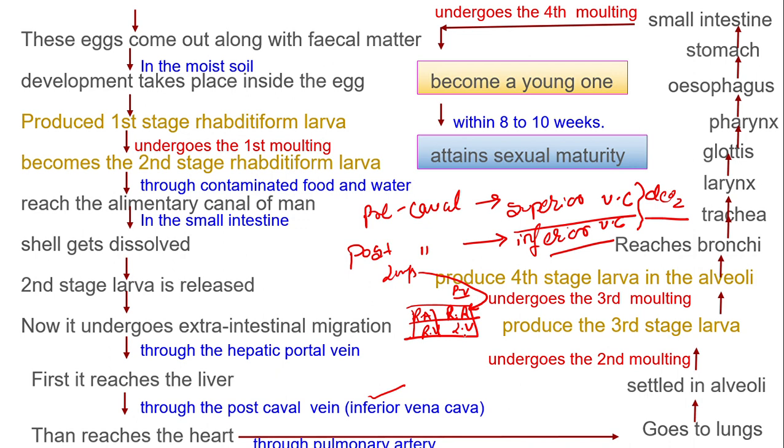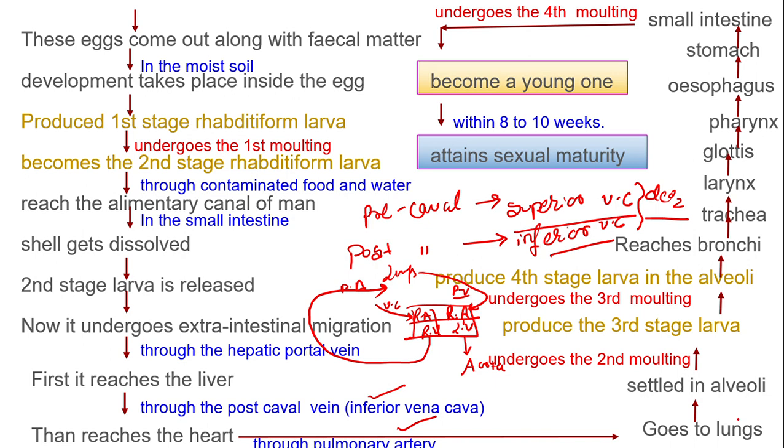We'll study that next year. Now, from here it enters into the left ventricle and goes to all the tissues through the aorta. Deoxygenated blood from other parts comes here through the vena cava, superior and inferior vena cava, enters into the right ventricle, and from the right ventricle it goes to the lungs through the pulmonary artery. That's what I have written over here.